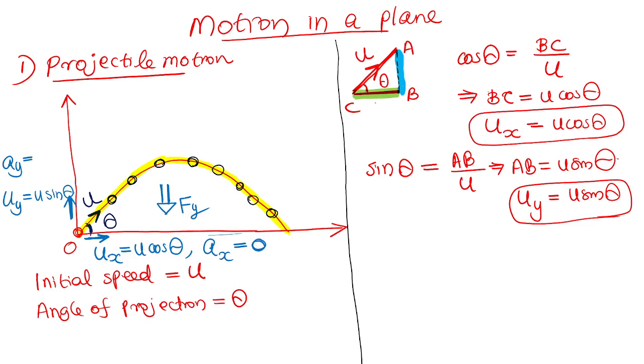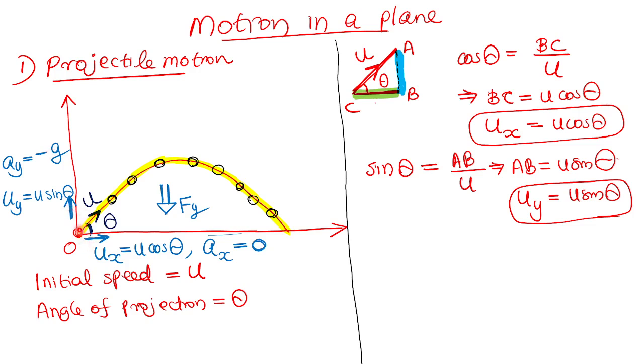The acceleration along y direction is taken as minus g, acceleration due to gravity. In vertical direction there is force, so in vertical direction there is acceleration. The negative sign is written because the direction is downward. The force is downward, acceleration is downward, hence the negative sign is written.